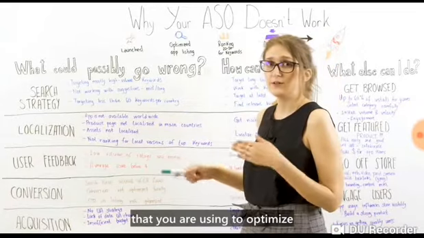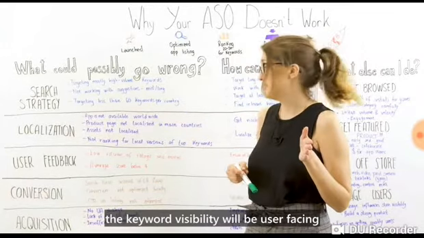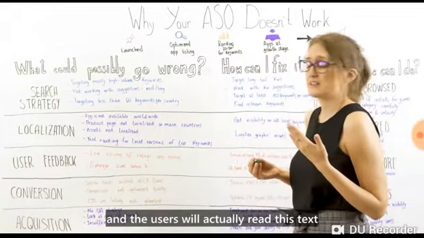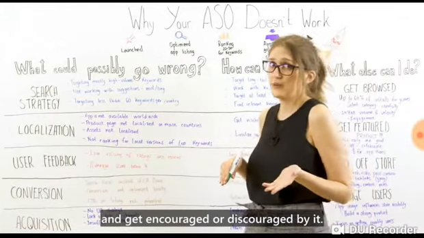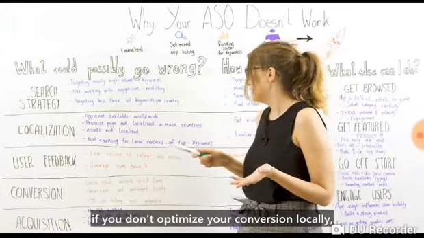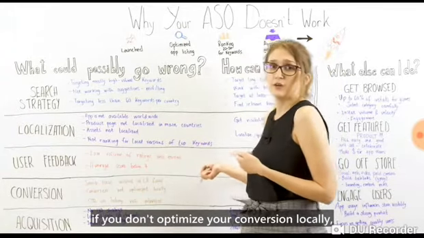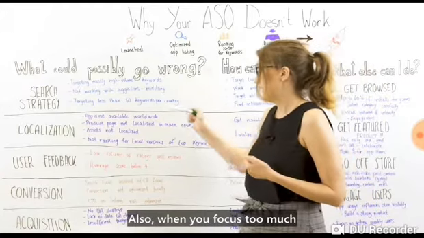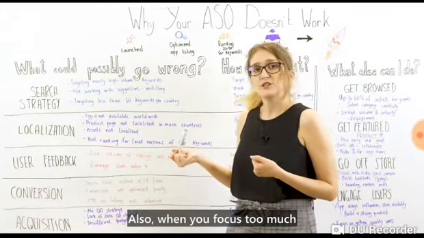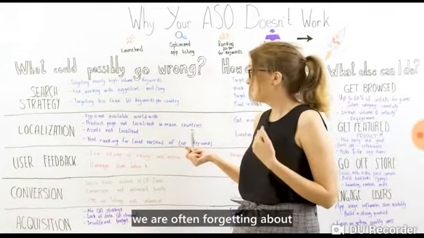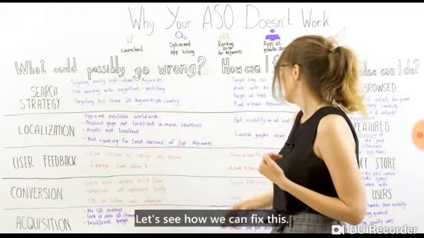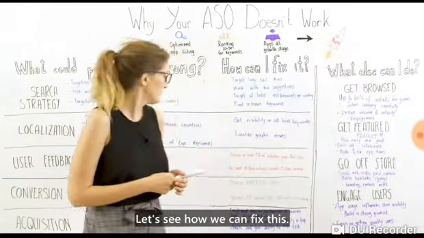However, the same text that you are using to optimize the keyword visibility will be user-facing, and the users will actually read this text and get encouraged or discouraged by it. Second point, if you don't optimize your conversion locally, you're missing a lot in your localization part. Also, when we focus too much on optimizing the conversion, we are often forgetting about the click-through rate on the search result page. Let's see how we can fix this.